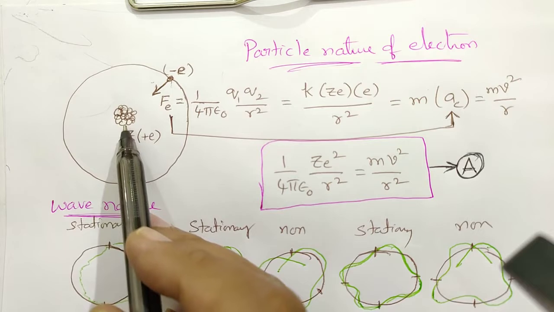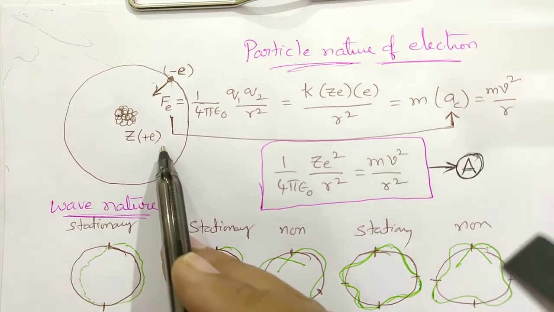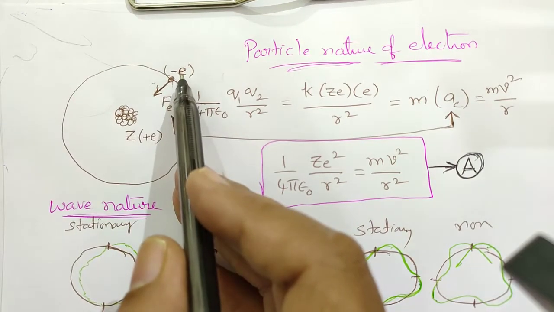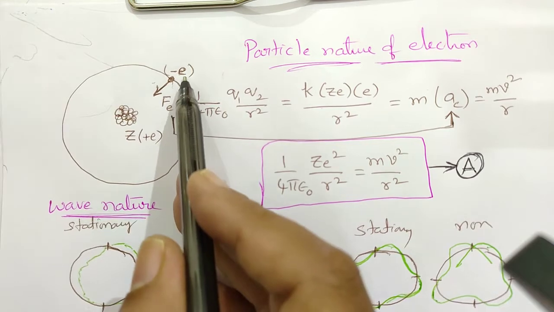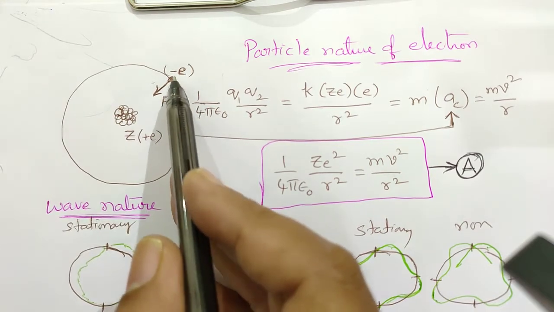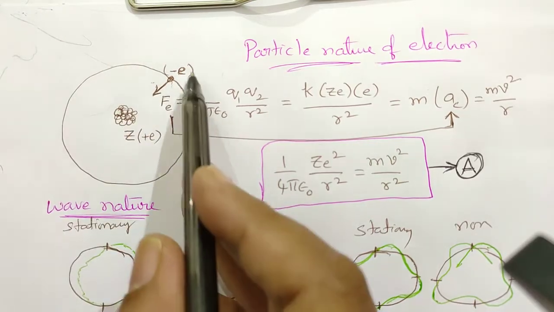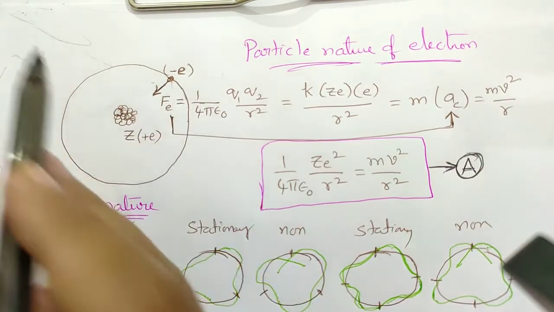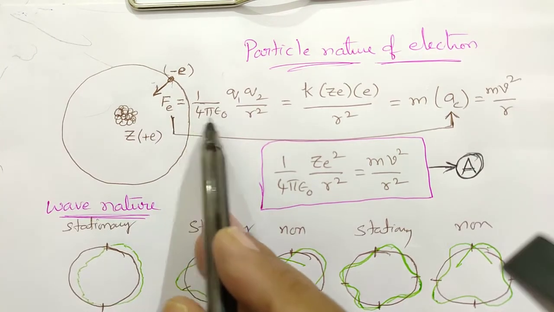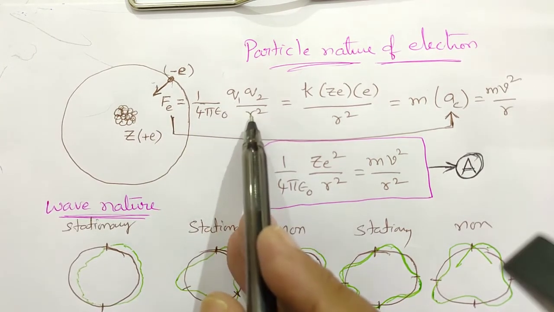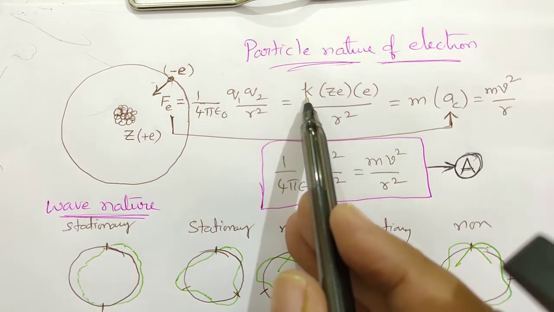So here you have a nucleus which contains Z number of protons, each of charge plus e, and outside an electron is revolving whose charge we are writing as minus e. The force which is acting towards the center will provide the necessary centripetal force so that the electron doesn't fly away tangentially. So electric force is given by 1 by 4 pi epsilon naught q1 q2 by r square, the Coulomb's law. For the sake of convenience we write 1 by 4 pi epsilon naught as k.